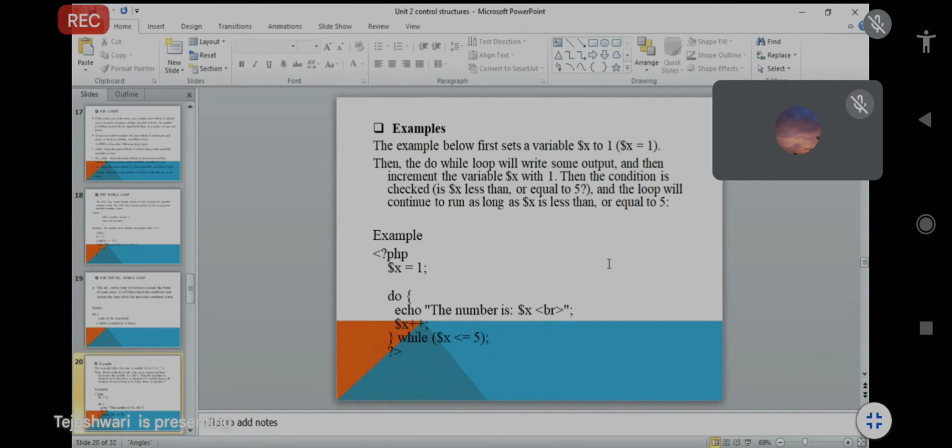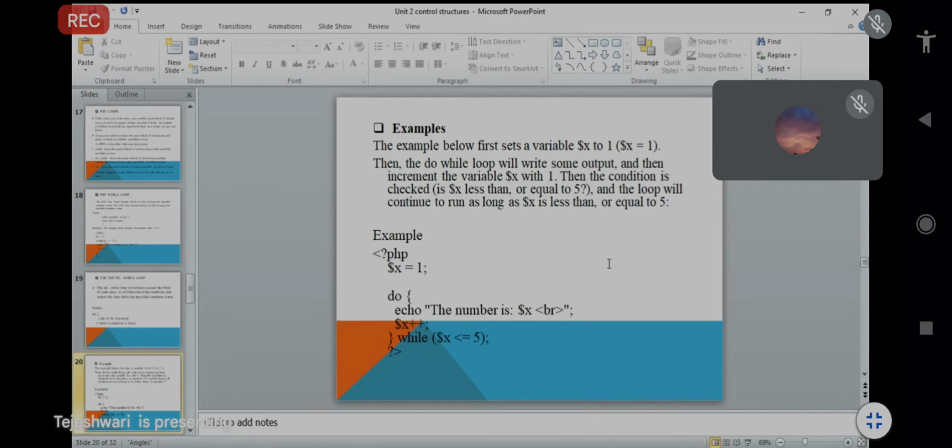After that, the do code is within the open brace and close brace. After that, in the while, the condition is given: $x less than or equal to 5.